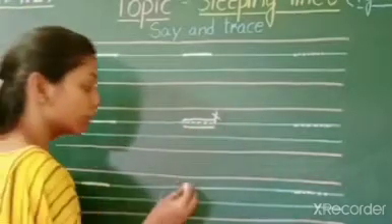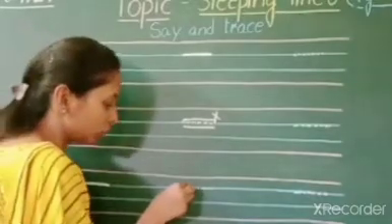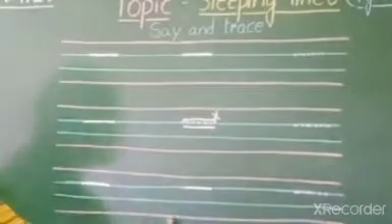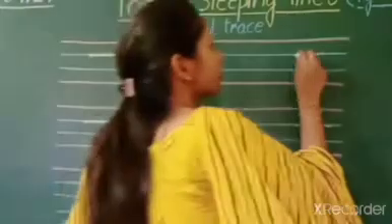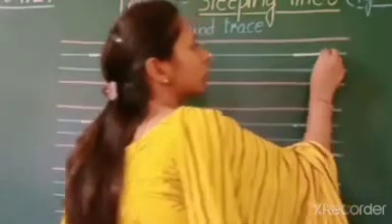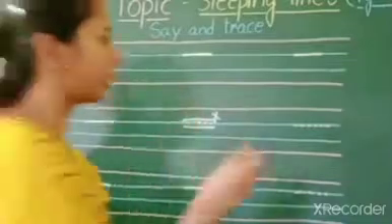How will you make it right? Trace it on the dots. Dot to dot, dot to dot, dot to dot. Sleeping line. Okay? Dot to dot, dot to dot, dot to dot. Sleeping line. Now, one more point.